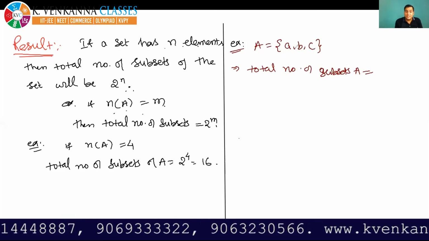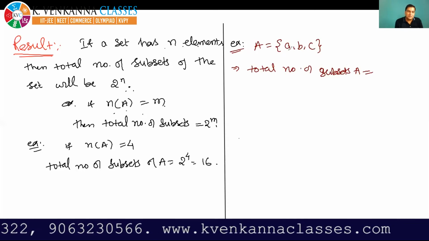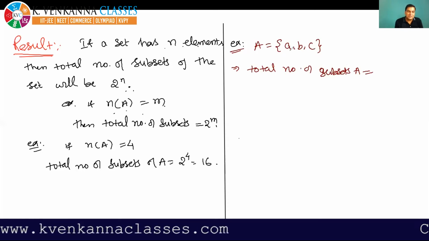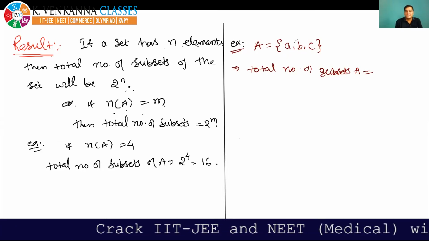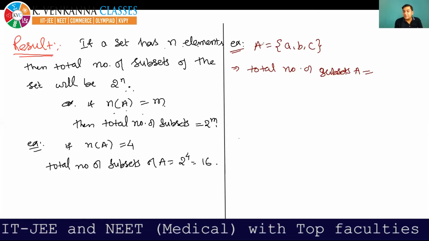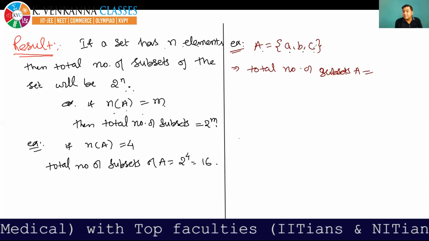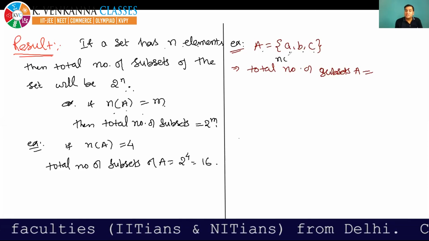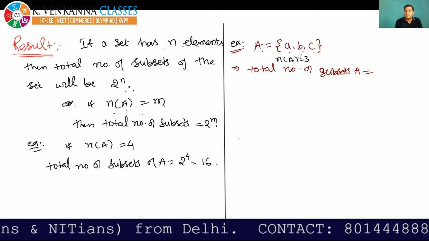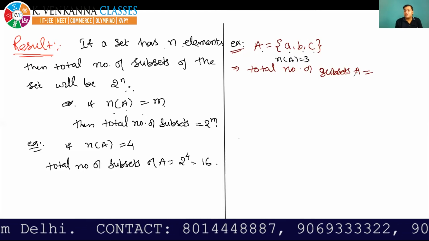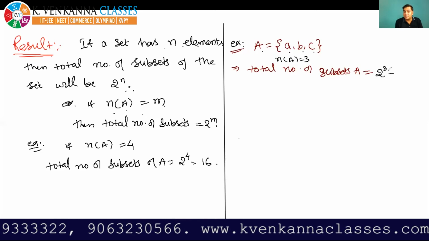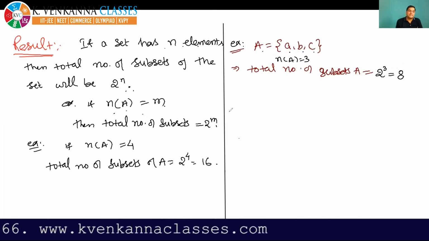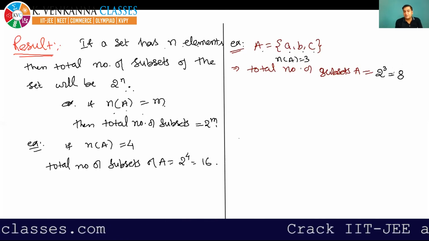Sainath, how are you writing A squared? It will not be A squared. The total number of elements in A is 3, so here n(A) is equal to 3. According to this formula, the total number of subsets will be 2 to the power 3, or 8. So yes, all students are giving me the correct answer.